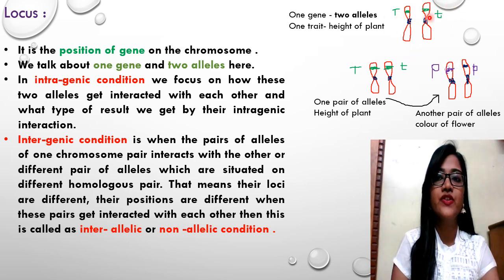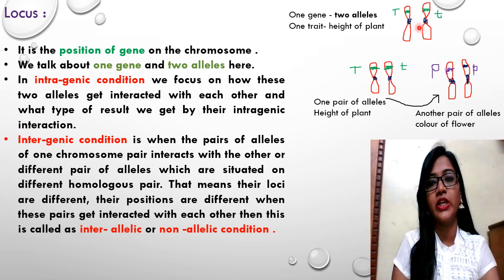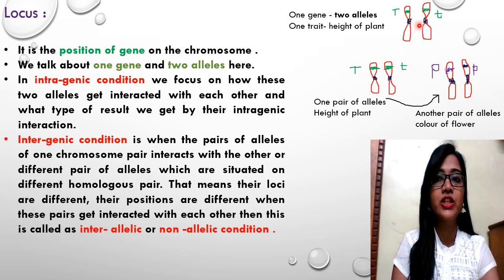This is the intragenic or intraallelic condition. We focus on how these two alleles, capital T and small t, interact with each other, and what type of result we get from this intragenic condition. When capital T and small t interact with each other in a single homologous pair, we are talking about the interaction.